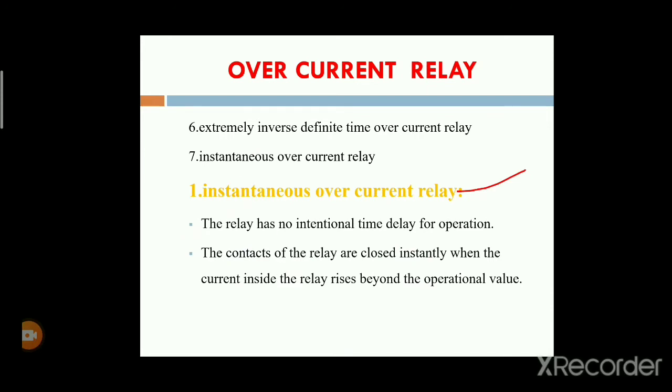Within a very short duration, these instantaneous overcurrent relays are operated. If any overcurrent is obtained near the relay coil, the relay closes the tripping circuit and gives the indication to the circuit breaker, then the circuit breaker breaks the faulted circuit within a very short time. This is the instantaneous overcurrent relay.